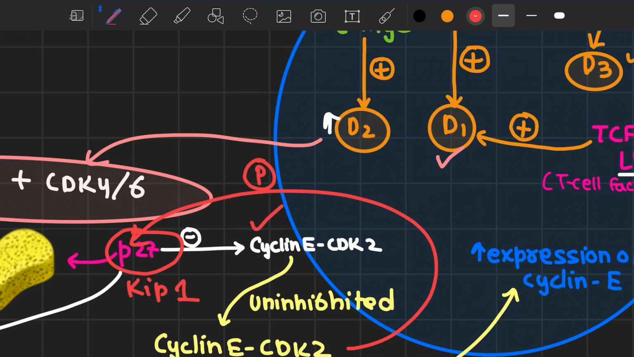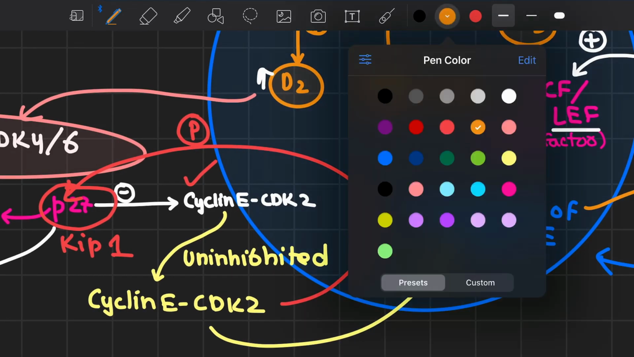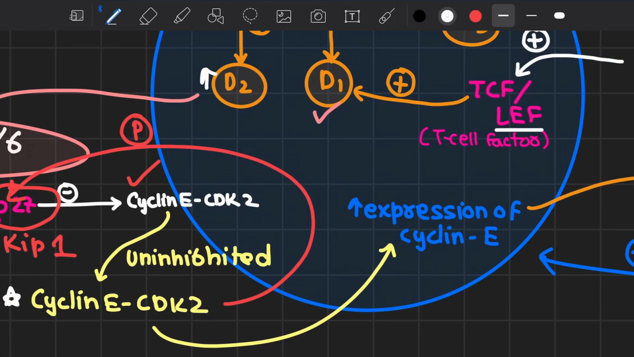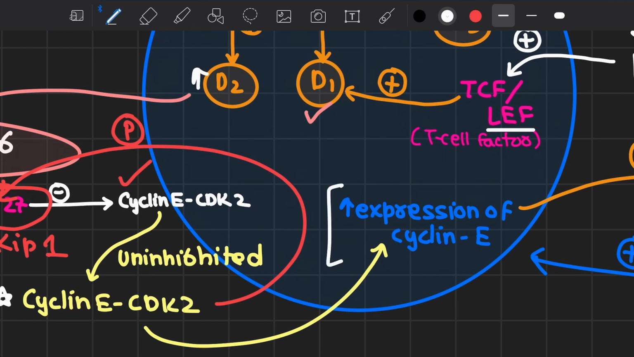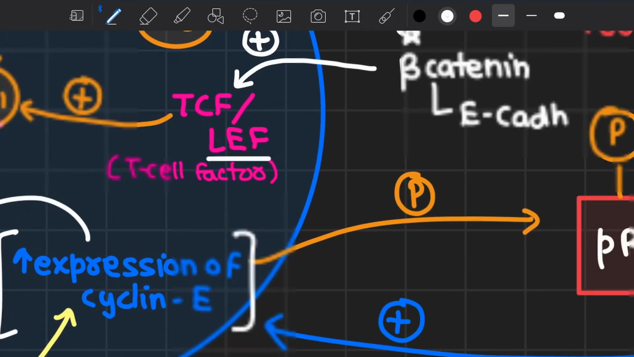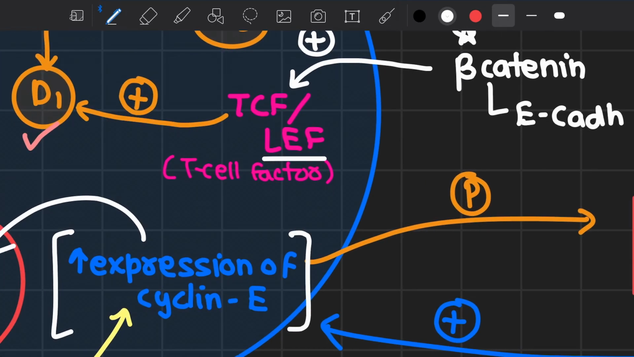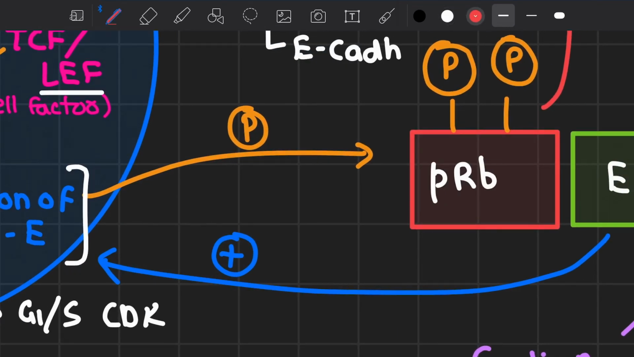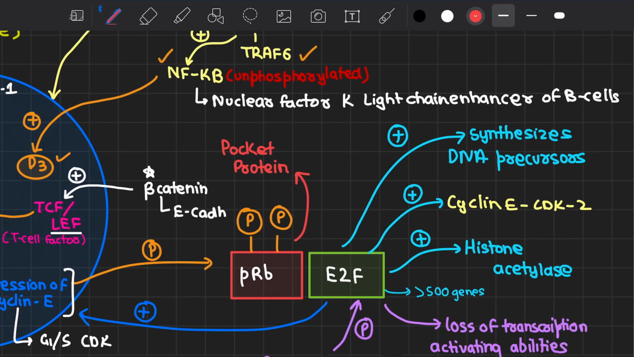Cyclin E now can associate with cyclin dependent kinase 2. When cyclin dependent kinase 2 goes inside the nucleus, it will lead to an increase in expression of cyclin E1. Now, as you can see, this is a feed-forward cycle. The cyclin E1 production will ultimately lead to more formation of cyclin E and CDK2 complexes. After the expression of cyclin E-CDK2, which we know functions at G1/S, this complex will lead to phosphorylation of pRB.